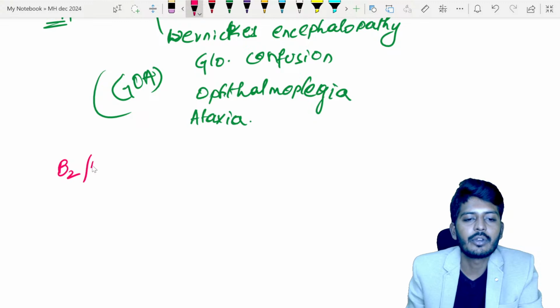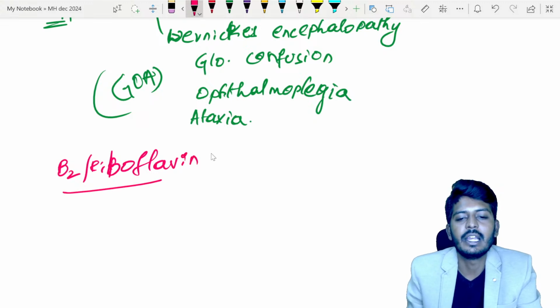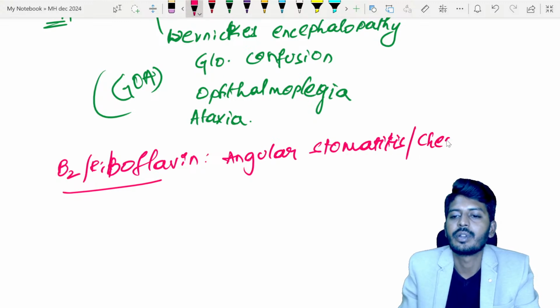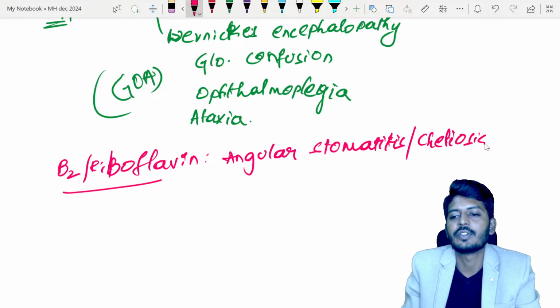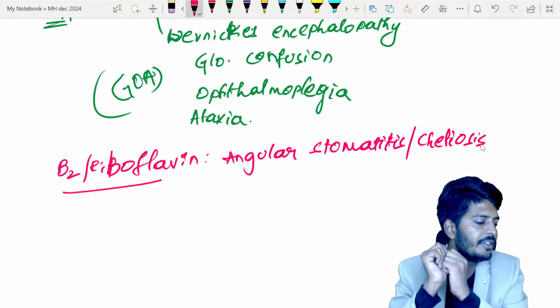B2 is also called riboflavin. Riboflavin deficiency leads to something called angular stomatitis, which is also called cheilosis. So basically, at the angles of the mouth there will be inflammation called cheilosis.